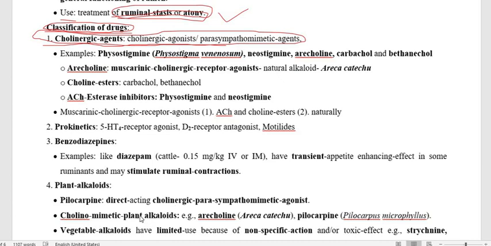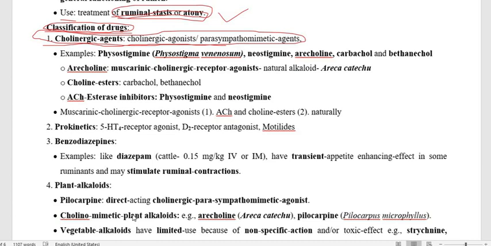They attach with the receptor of acetylcholine, particularly the muscarinic receptor, and therefore act similar to the acetylcholine neurotransmitter, and help to contract the smooth muscle and also release the digestive enzymes.